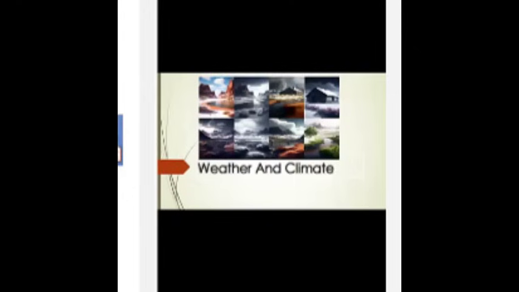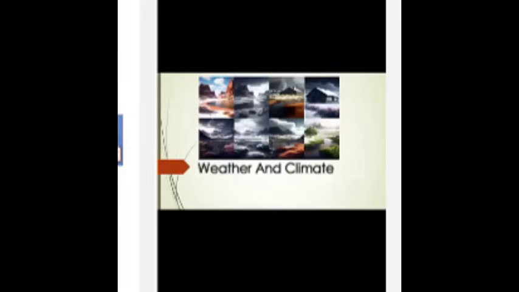Now we will discuss the factors of climate. Climate factors are the characteristics of a specific place that affect its temperatures and precipitation. Number 1 is latitude, then altitude, distance from the ocean, ocean currents, topography, atmospheric circulation, greenhouse gases, and human activities.